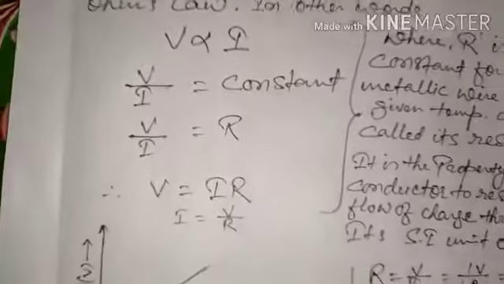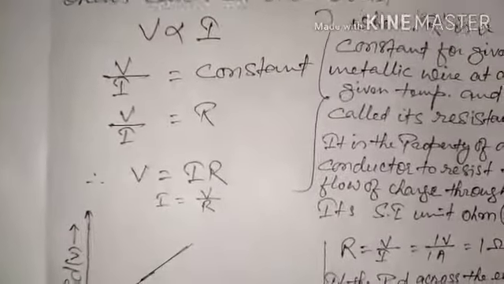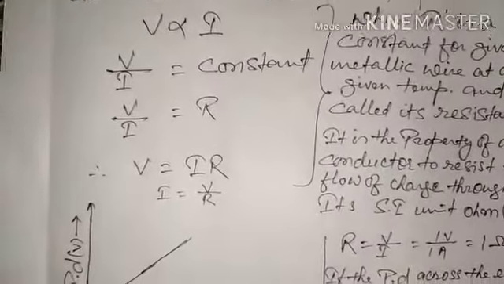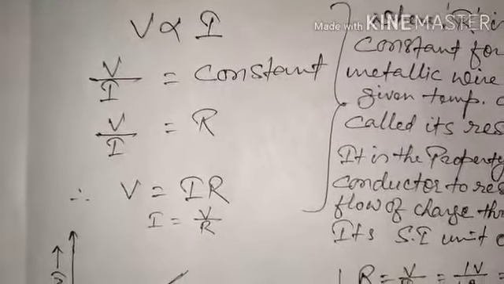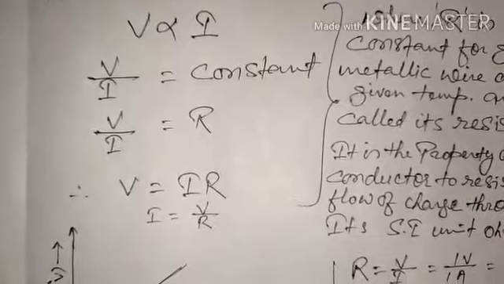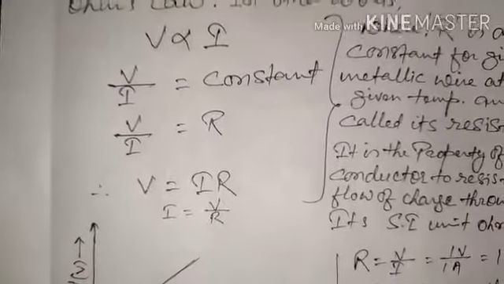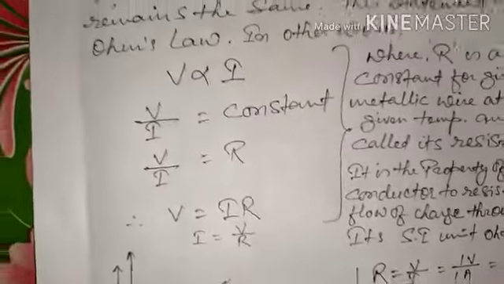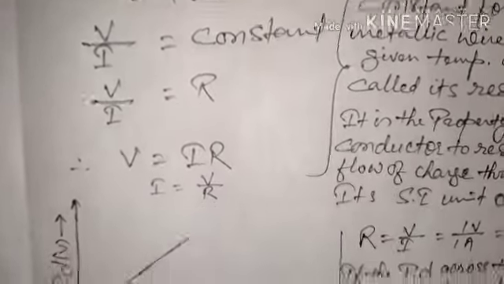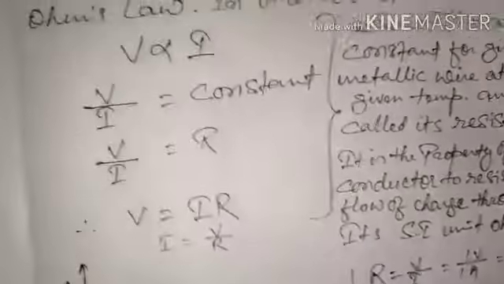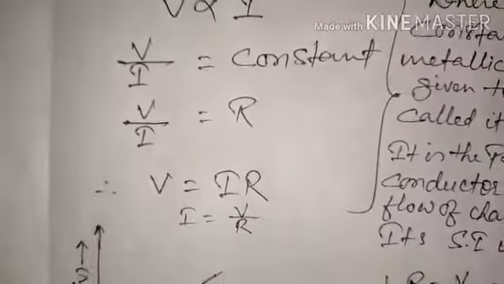Now here this constant is R. What is R? R is the resistance of the conductor. This is the property of any conductor, to resist the flow of charges or electrons through it. We'll see it more now. Again, V is equal to IR, I is equal to V by R. These all are the relations of Ohm's law which are helpful in solving the numericals.